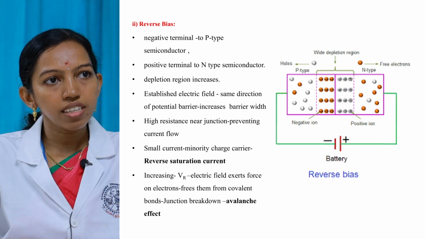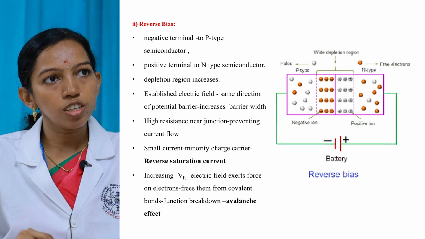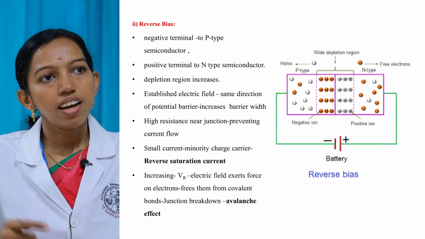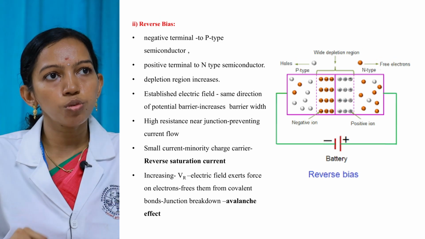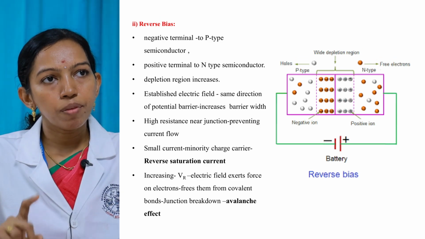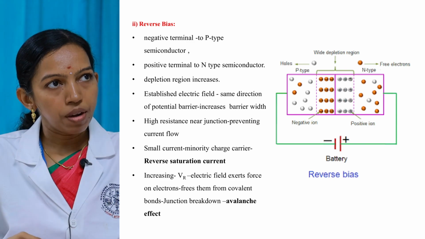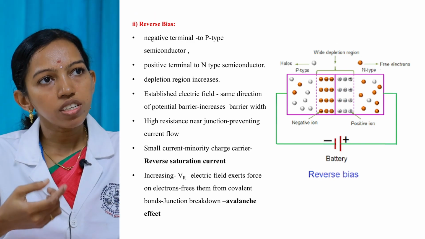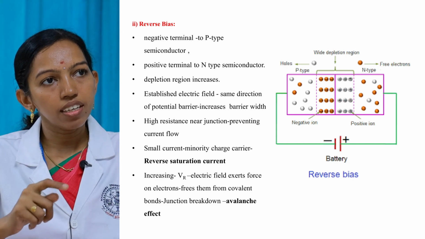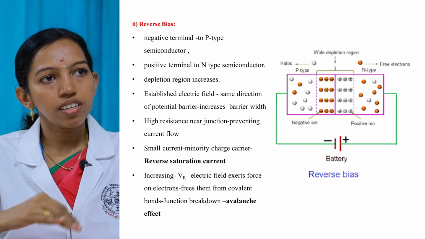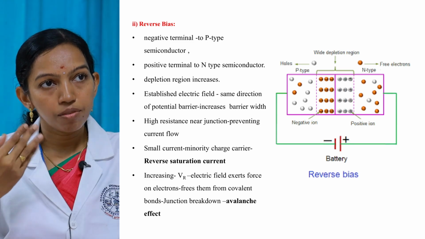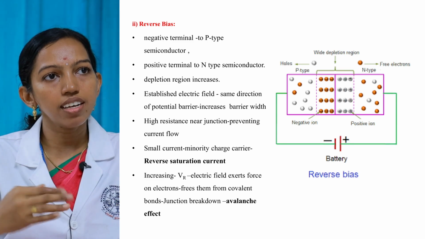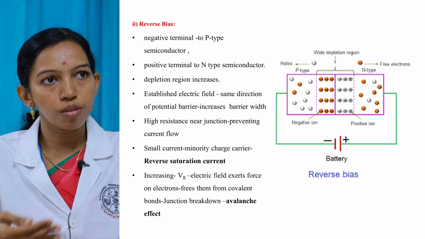Reverse bias condition means connecting the negative terminal of the battery to the P-type semiconductor material and the positive terminal of the battery to the N-type semiconductor material. So by reverse biasing the P-N junction diode, what happens? The holes in the P-type semiconductor material will be attracted towards the negative terminal of the battery, and electrons in the N-type semiconductor material will be attracted towards the positive terminal of the battery.